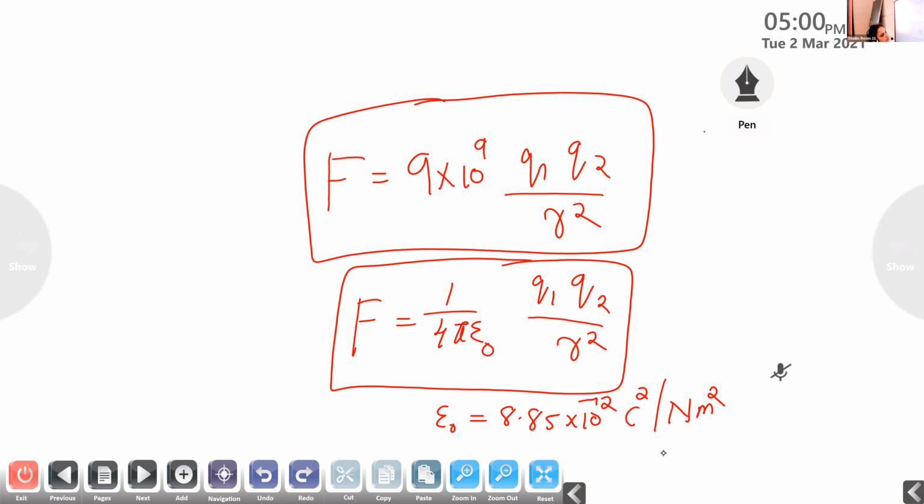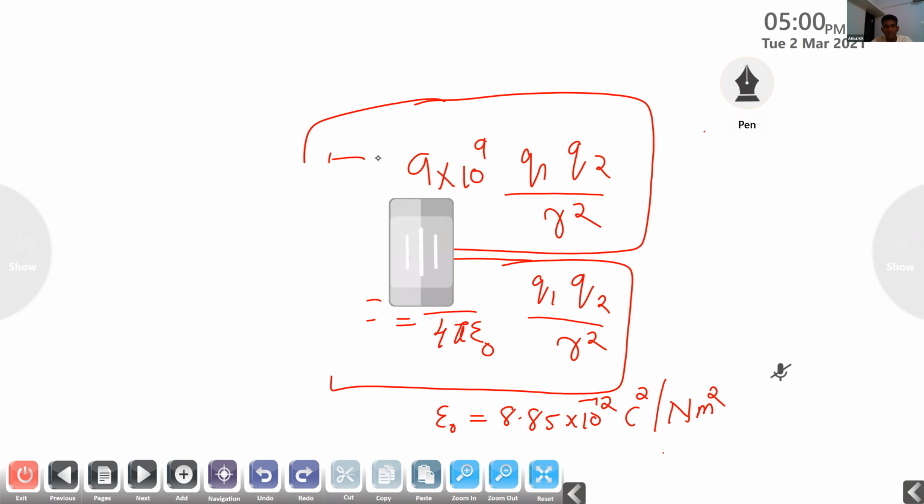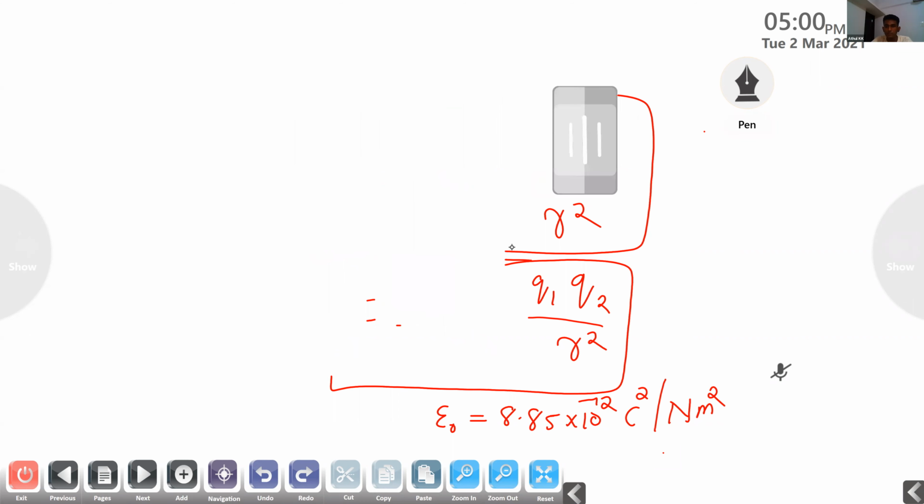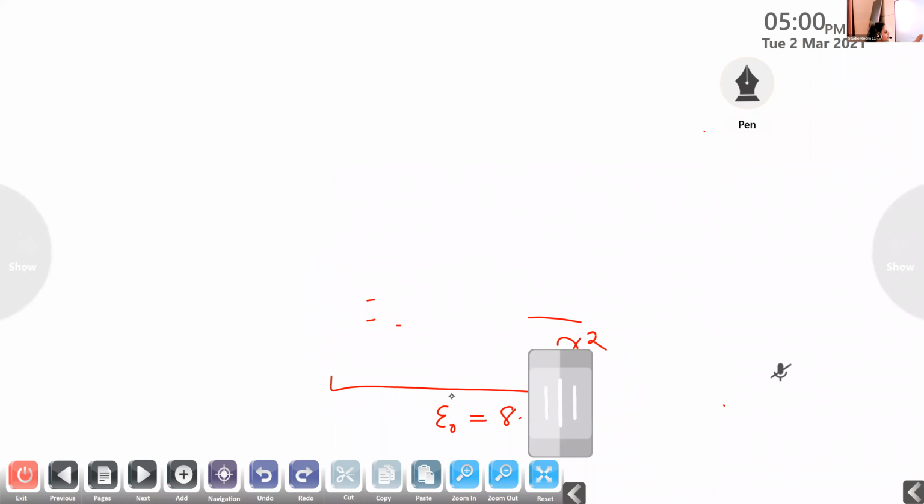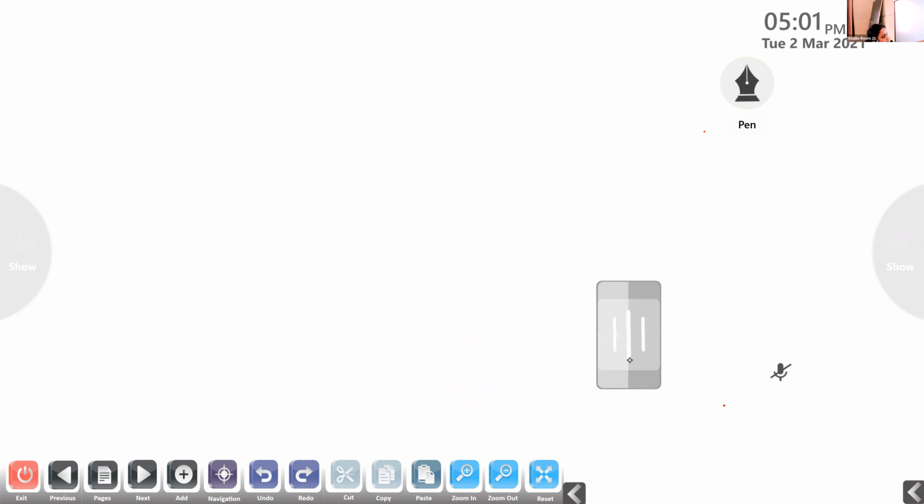Then Adul, what do you mean by electroscope? It is a device that is used to detect the presence of charge. Very good. Srihari, what are the major parts of the electroscope? Metal ball, metal rod, and leaves. Metal leaves. Very good.